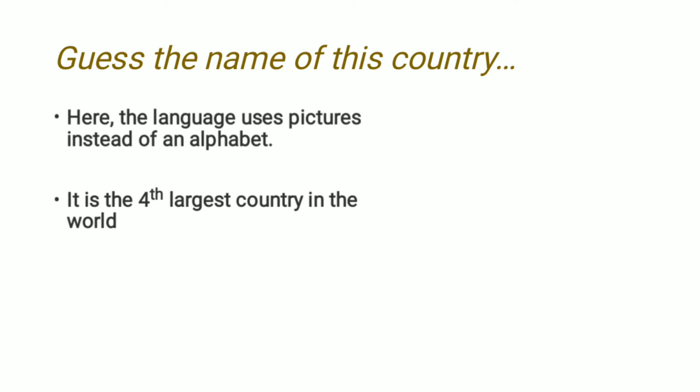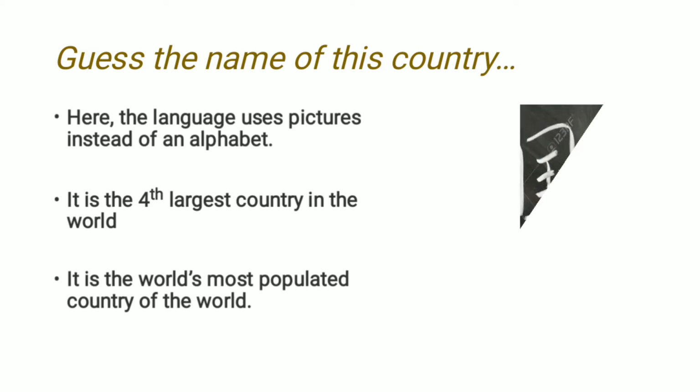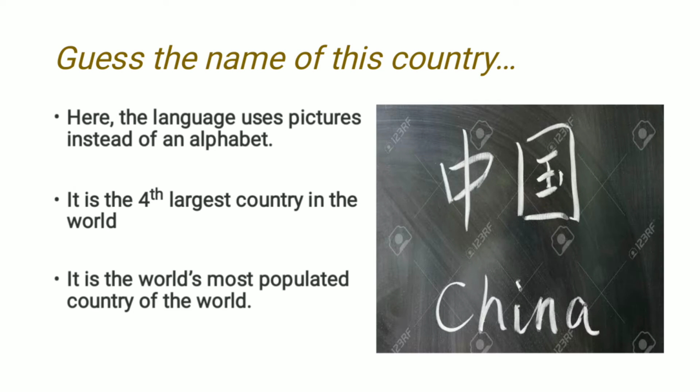It's the fourth largest country in the world. Still doubtful? Now you can guess it easily. It is the world's most populated country. Yes, it's China.